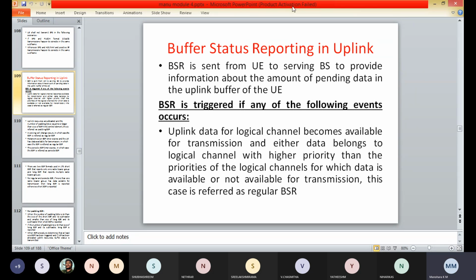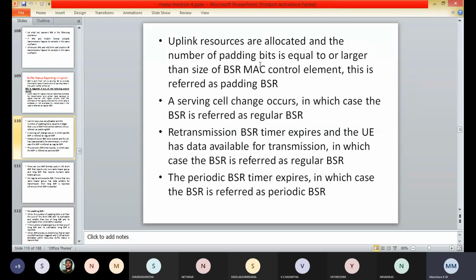So next the uplink resources are allocated and the number of padding bits is equal to or larger than the size of the BSR MAC control element. So here in this case the BSR is referred to as the padding BSR.